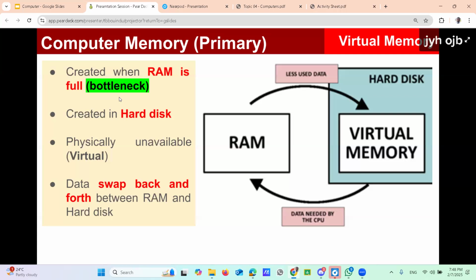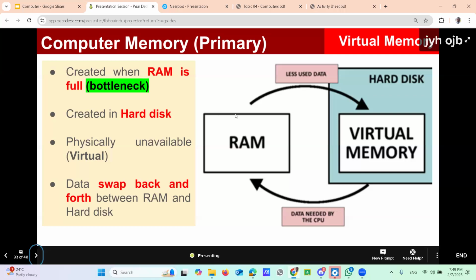Then what's the solution? Earlier computers had no virtual memory concept; once the RAM was full, the computer stopped. Those were the errors and bottlenecks. To solve that problem, computer scientists introduced virtual memory. They gave the concept of creating RAM-like memory in the hard disk. How do they do that? By swapping the data.